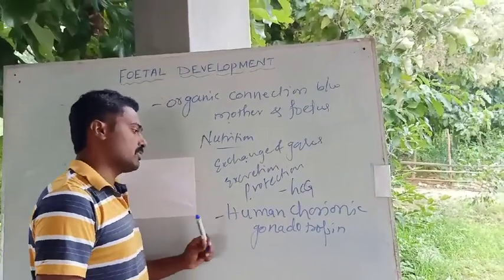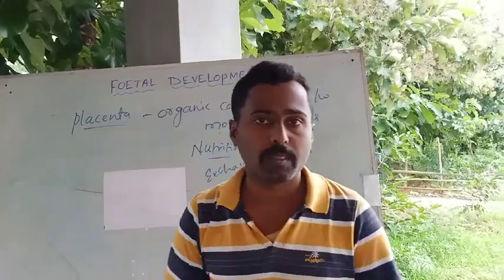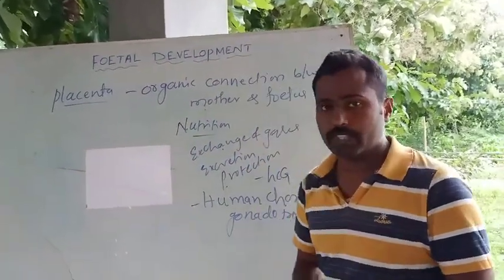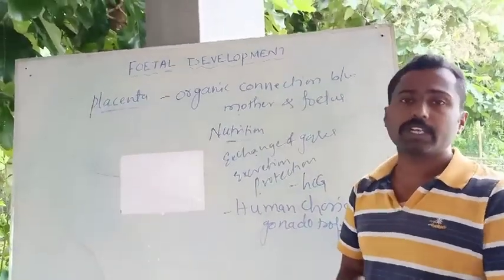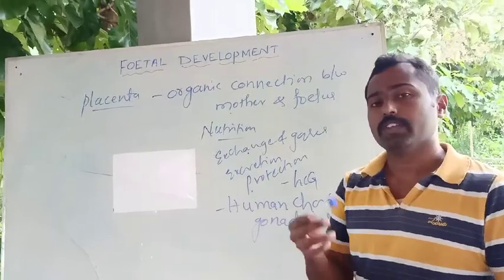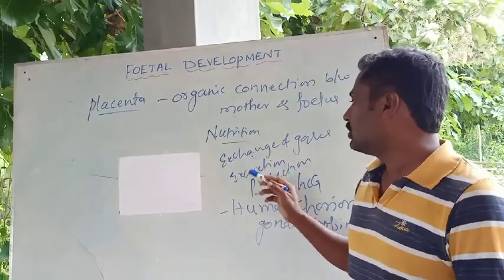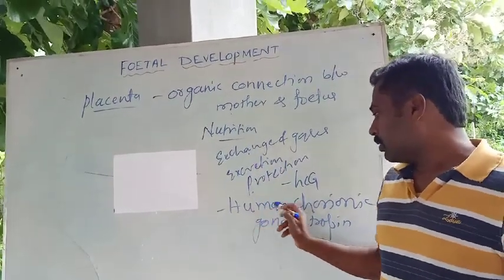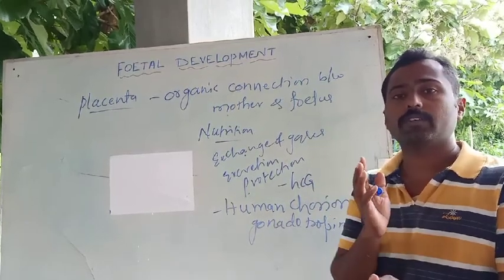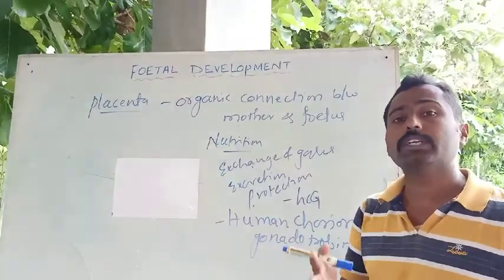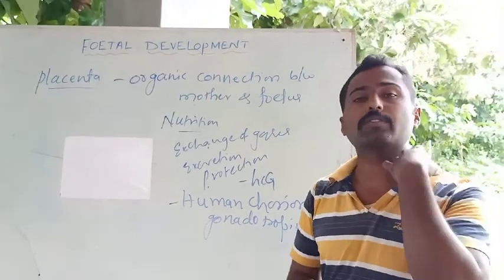See, this hormone is very much necessary for the maintenance of the corpus luteum. Just remember what the corpus luteum is. Once after ovulation, the Graafian follicle converts into the corpus luteum. If there is fertilization, the corpus luteum remains. If there is no fertilization, the corpus luteum degenerates into corpus albicans. So human chorionic gonadotropin is mainly responsible for the persistence of the corpus luteum. The corpus luteum secretes progesterone and estrogen, which are very much necessary for the maintenance of